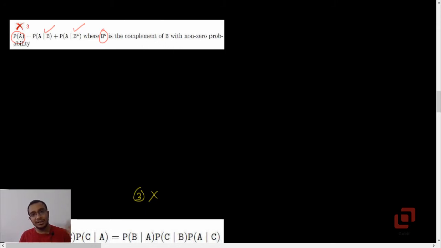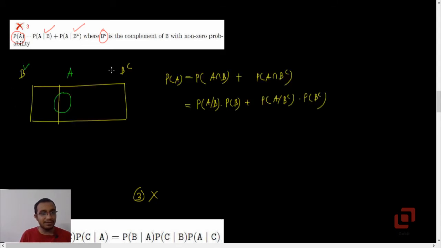So we will be using a similar Venn diagram for this, but this time we have events B and B complement, and A. The circle is representing A, the smaller rectangle is representing B, and the larger rectangle is representing B complement, and the outer rectangle is the universal set or the sample space. Now it's very important to write down this equation correctly.